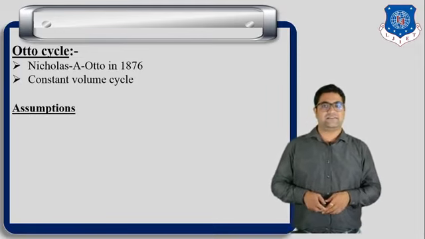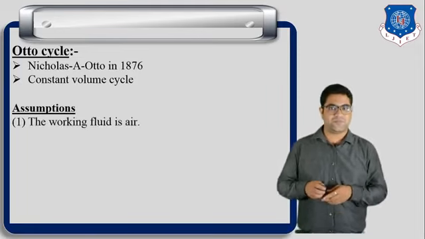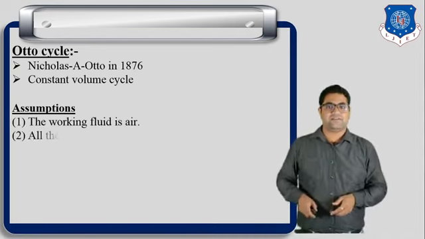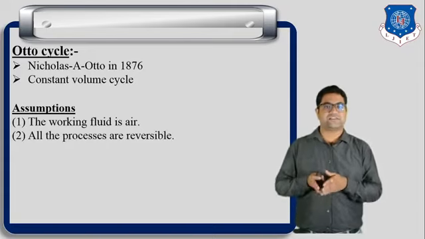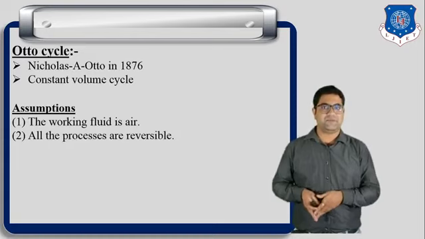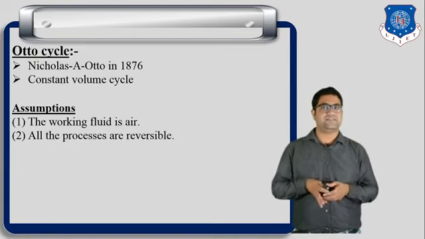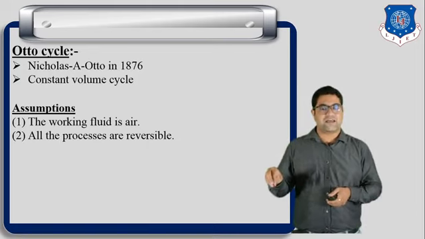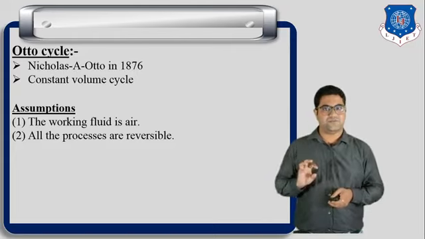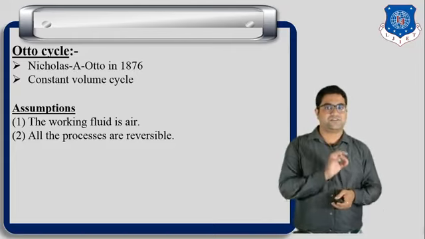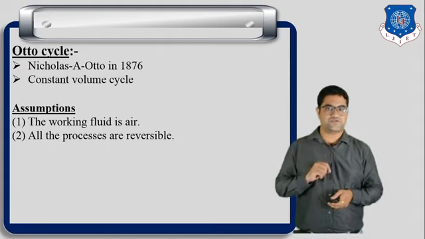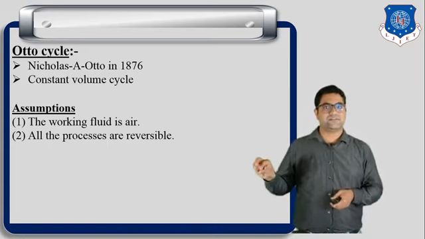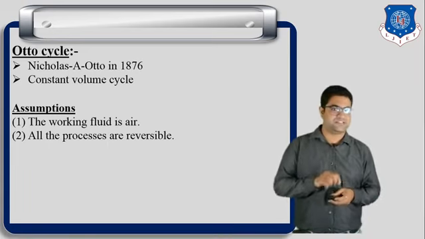Now let us discuss the assumptions taken by Otto. So the first assumption was the working fluid is air. Second assumption was all the processes in the cycle are reversible. Now what is the meaning of reversible cycle and irreversible cycle, that we discussed in our previous lecture. So simply reversible means the cycle in which friction loss is 0, or the process in which the friction loss is 0 is known as the reversible process. So here Otto has assumed that all the processes included in this cycle are reversible processes.